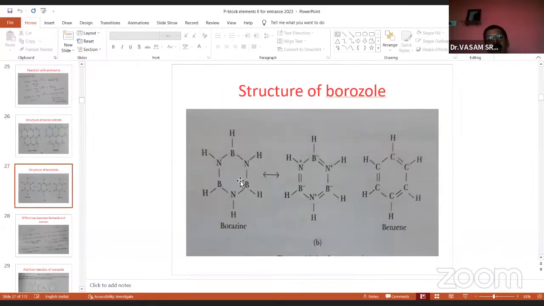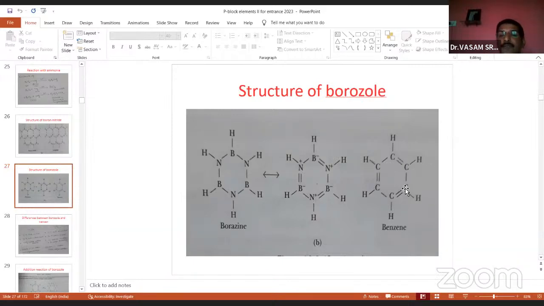This is the borazole and borazine structure. Borazine, right? This is the B3N3 structure. This is similar to the benzene structure. Same as benzene. So that's why we generally call this organic benzene and this inorganic benzene. The common name is inorganic benzene, borazole or borazine, and this is the borazole structure.